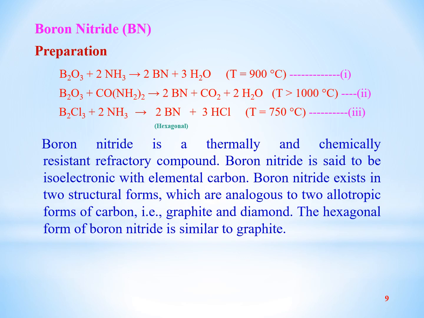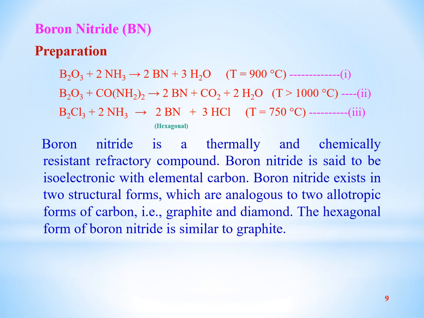Boron nitride is a thermally and chemically resistant refractory compound. It is a very high temperature stable compound. That is why it is called a refractory compound. Boron nitride is said to be isoelectronic with elemental carbon. It means that boron nitride is isoelectronic with elemental carbon atom.